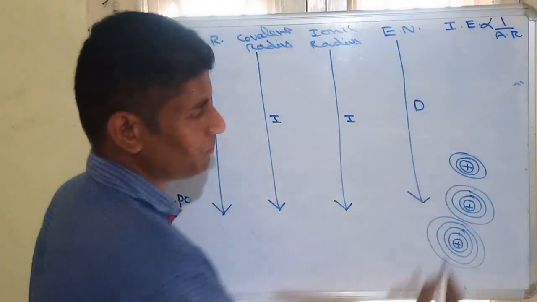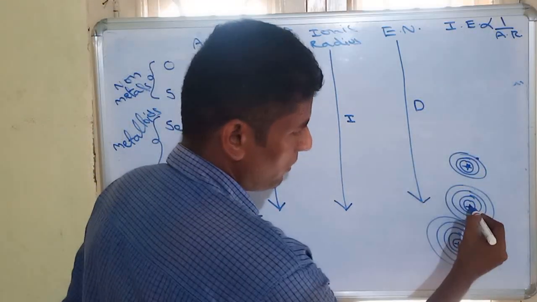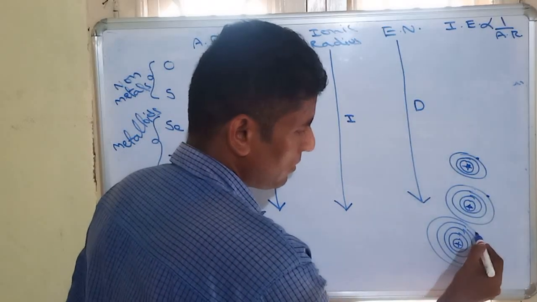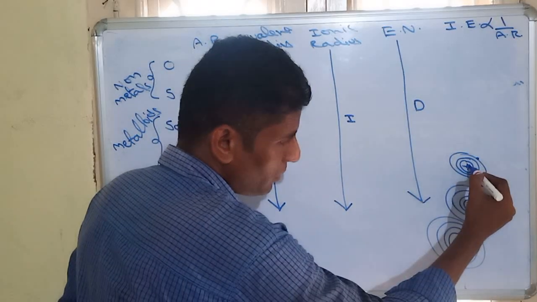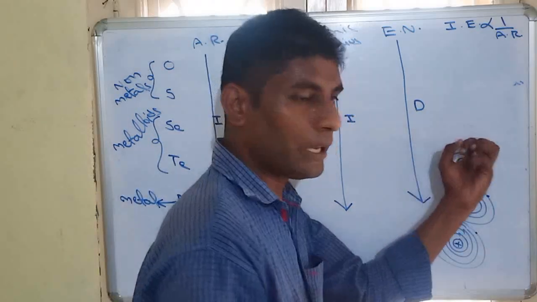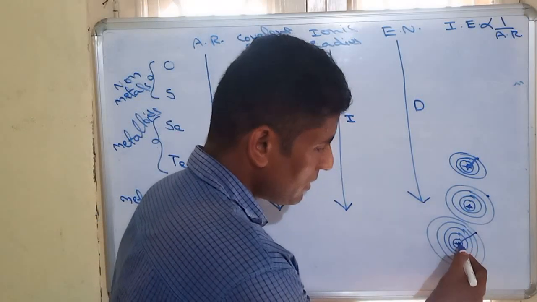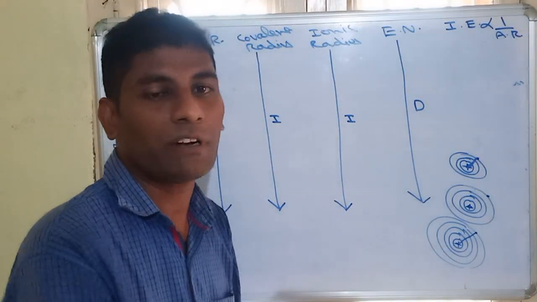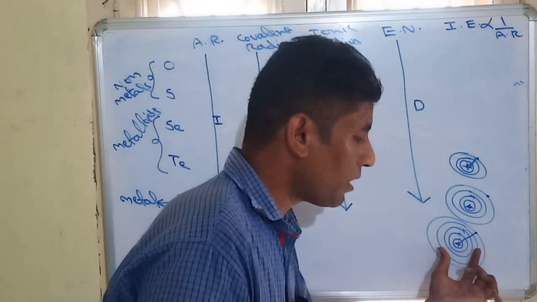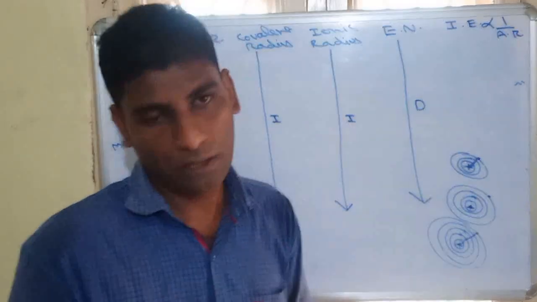Simply observe this. This is the nucleus and this is the outermost electron. Due to small size, the outermost electron will be strongly pulled by the nucleus. But when the distance increases, the attraction decreases. Here the attraction on the electron will be less, and here it will be high.